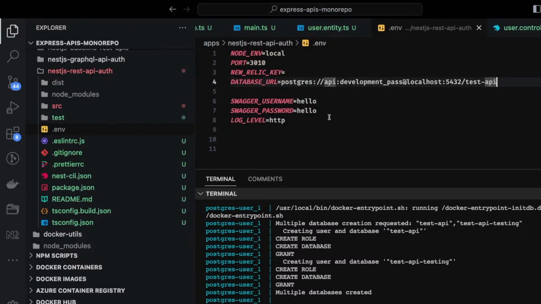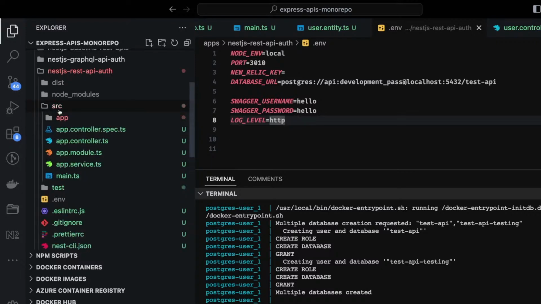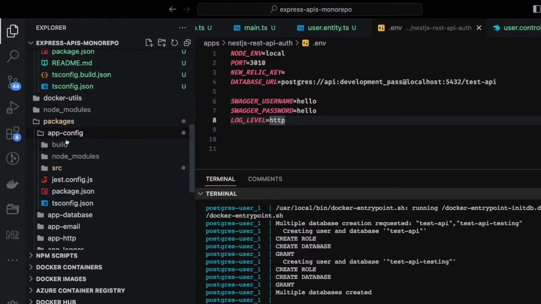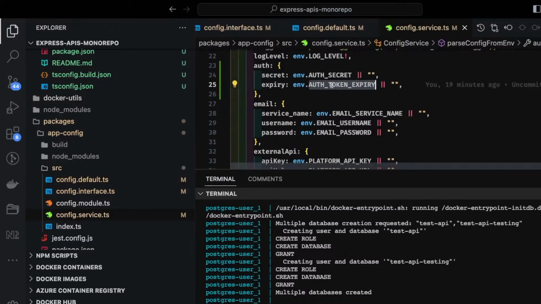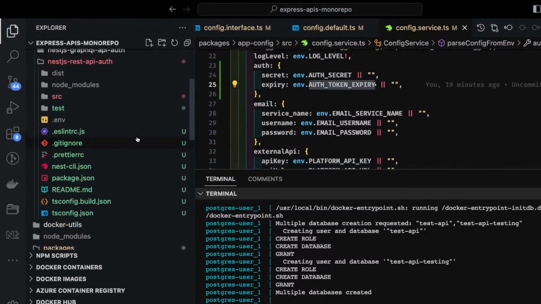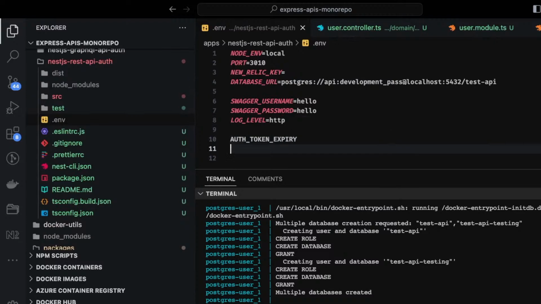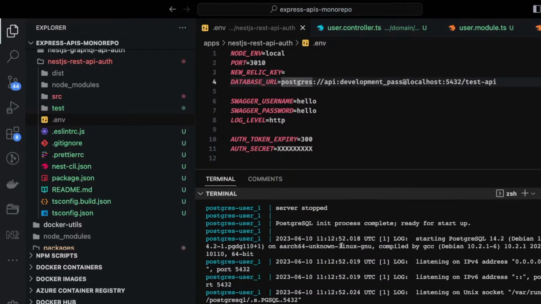Here test API, and let's see what all environment variables we need. We can get it from, because we added two auth variables that contain auth secret and auth token expiry. Auth secret is anything, auth token expiry, let's say 300 seconds. Okay, database URL we have populated. So our container is running, build is happening.